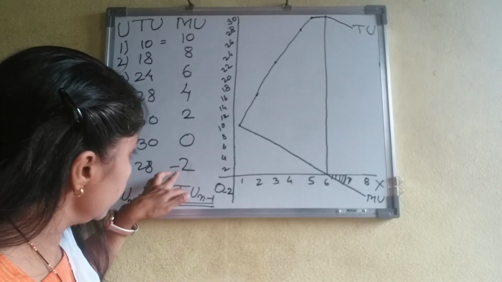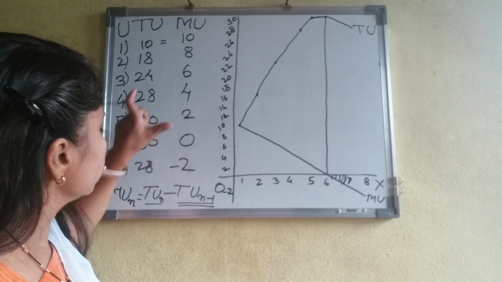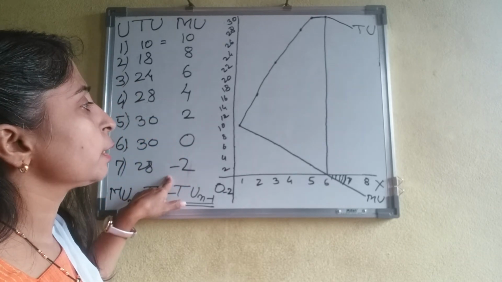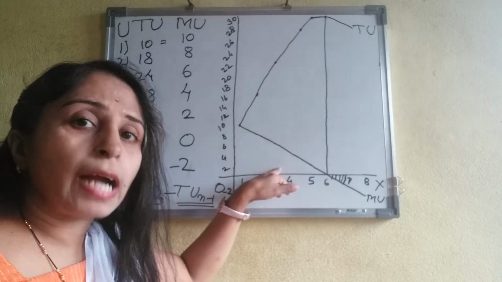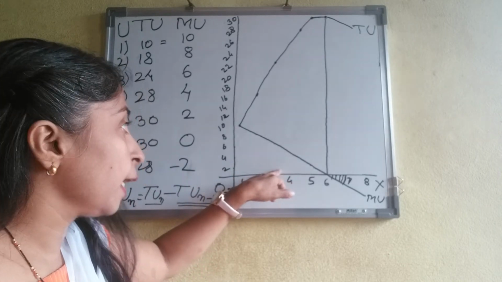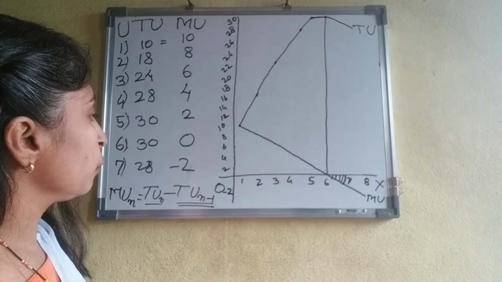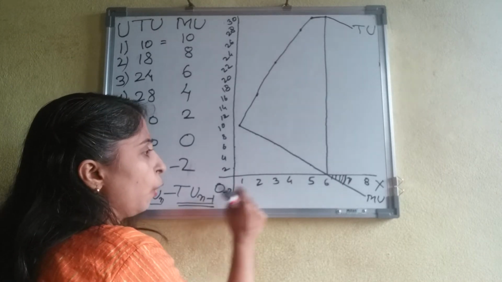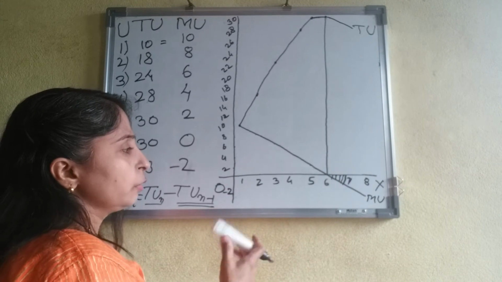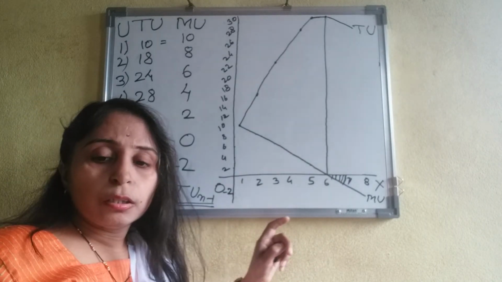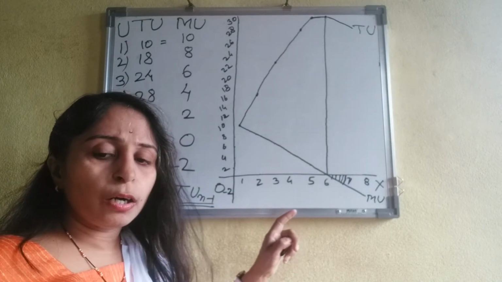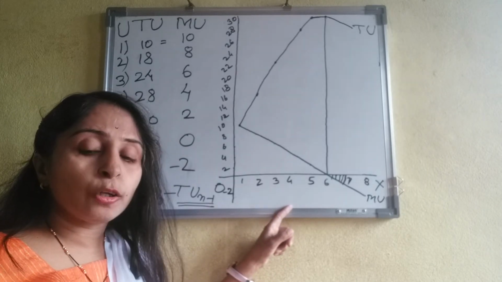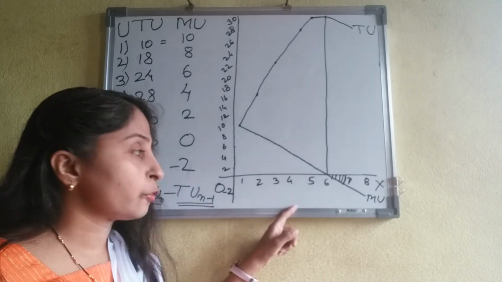We can understand this schedule with the example of this diagram as follows. If we draw a diagram, OX stands for total commodity units of mango consumed by a consumer.